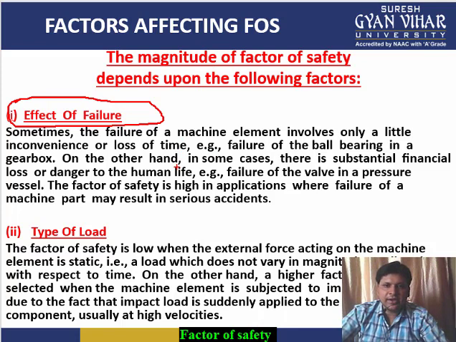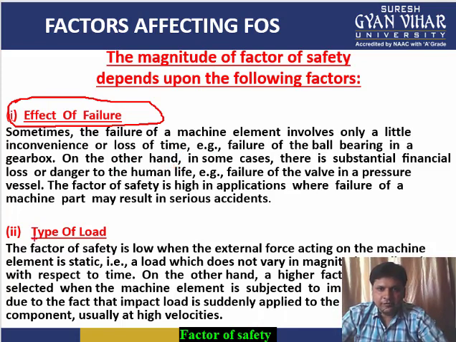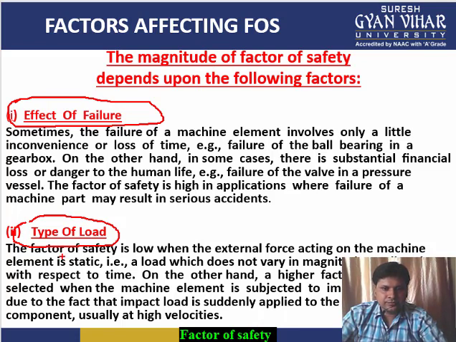Now the second factor used while considering the magnitude of the factor of safety is the type of load. Let's see how this is considered. The factor of safety is low when the external force acting on the machine element is static.